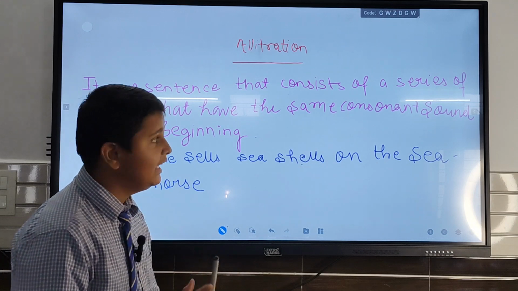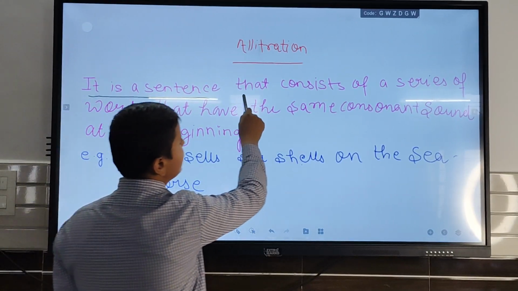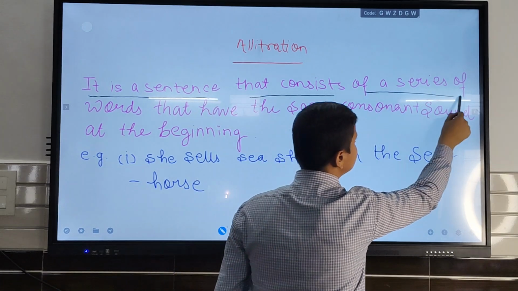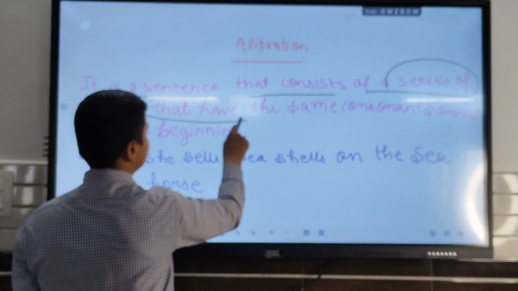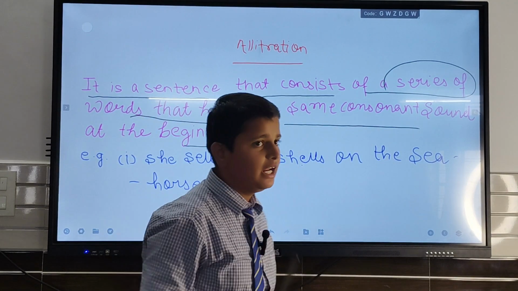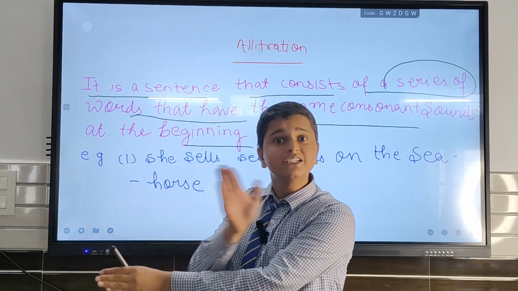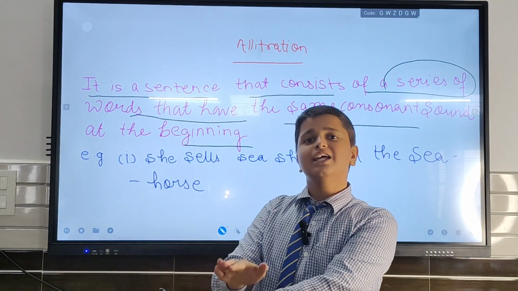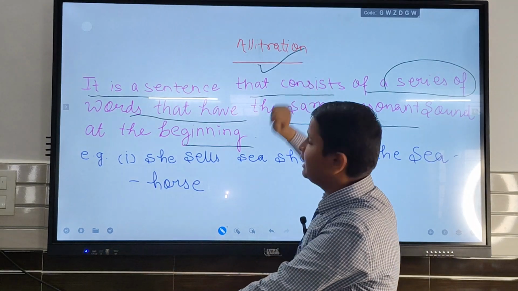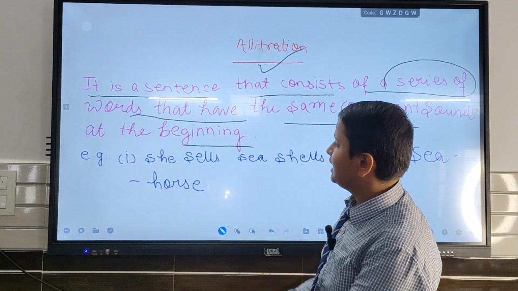And the next is alliteration. Alliteration is a figure of speech. It is a sentence that consists of a series of words that have the same consonant sound at the beginning. It means Tanu, Tanu, Tanu, Tanu. It is not a series of words. So there the poetic device alliteration is not present. If we talk about an example,